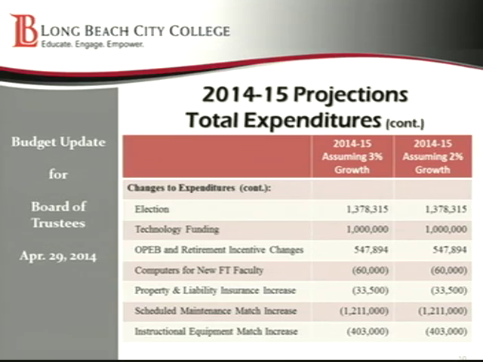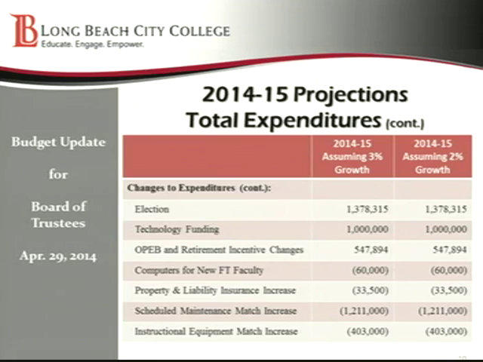Our OPEB, which means other post-employment benefits, and our retirement incentive obligations are decreasing, so we're adding in $548,000. And then we need to buy new computers for faculty at a cost of about $60,000. That's for the 40 new faculty that we're hiring. Our property and liability insurance costs are going up about 5%, so that's a $33,500 cost.